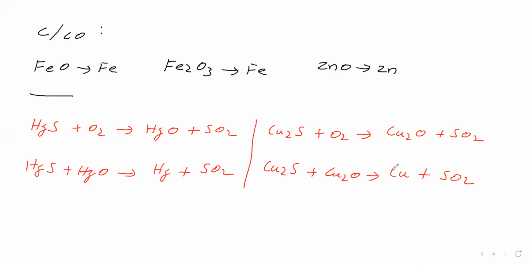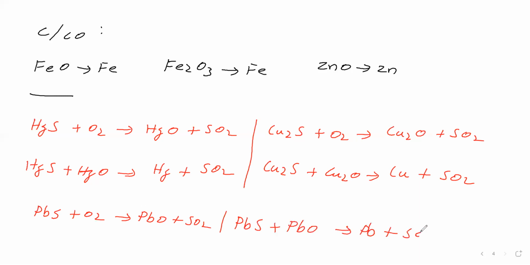Then in this category, another example is PbS. PbS plus O2 gives PbO plus sulfur dioxide. So this remaining PbS and PbO combine to give Pb and sulfur dioxide, auto reduction. So HgS, Cu2S, PbS come under auto reduction.